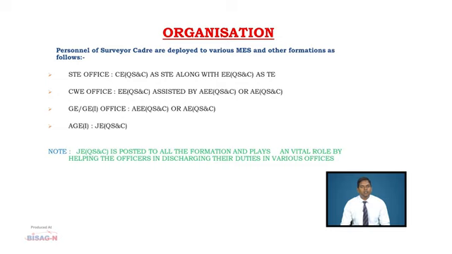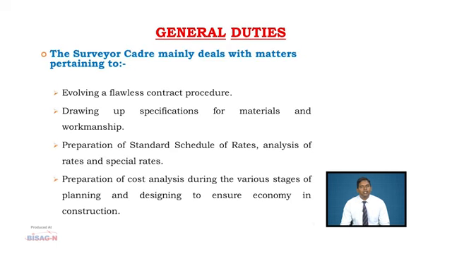Then in GE Office or G Independent Office, one AEE QSNC or AE QSNC is posted. And the lowest formation in MES is AG Independent, which is headed by JE QSNC. Apart from all these officers, JE QSNC is posted in all these offices to help officers in discharging their duties. Then what are the general duties of surveyor cadres?